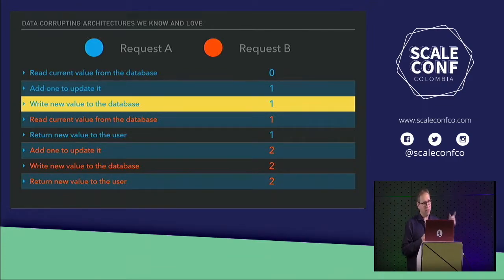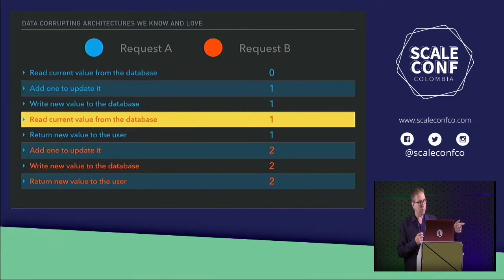The important thing is that in order for us to get the correct result based on how we set this up, this write new value to the database, for whichever is the first one that comes in, has to happen before read current value from database for the second one. If that does not happen in that order, then we're going to get results which are potentially surprising to us depending on how we're thinking about it.